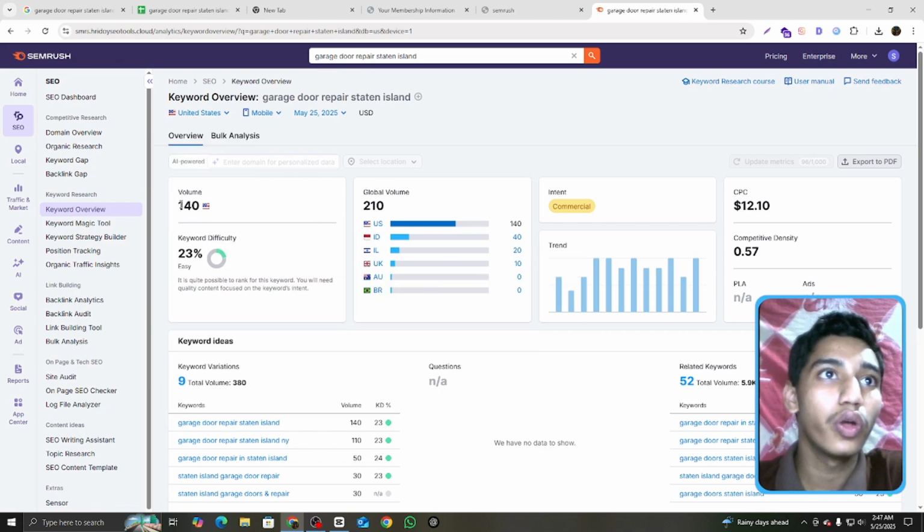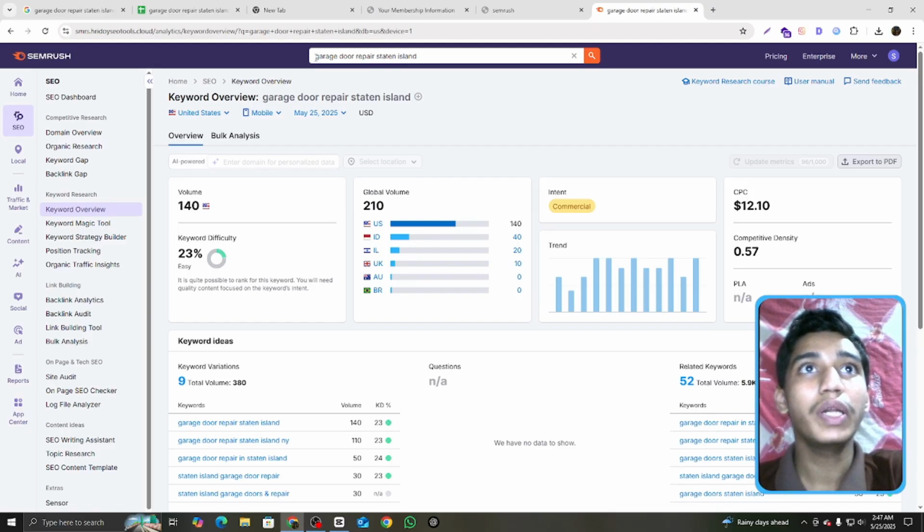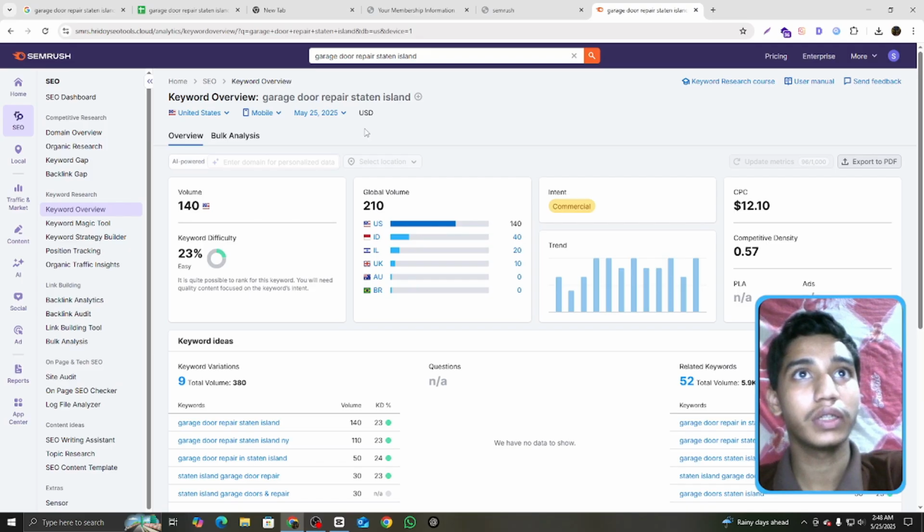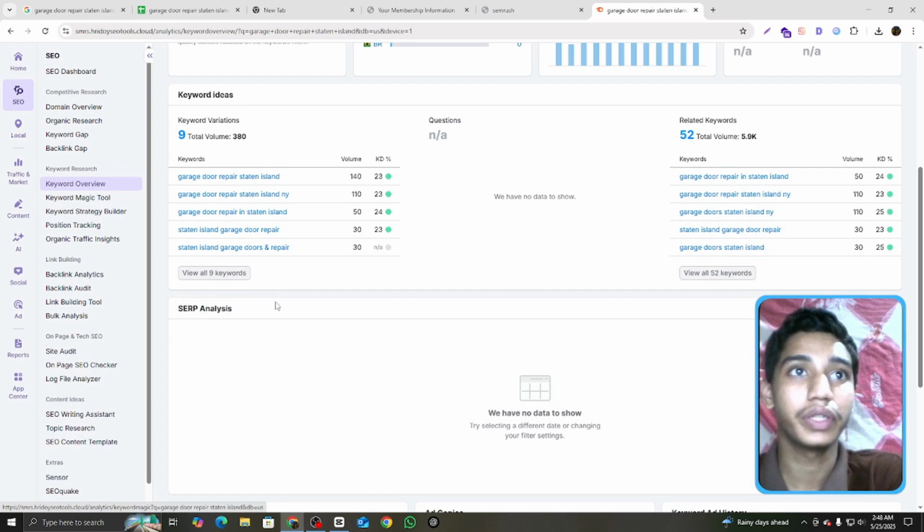And here it shows volume and KD. What is volume? Volume means how many people search this keyword, garage door repair Staten Island. This keyword is searched by 140 people, that's why it shows 140 volume. Secondly, 23% KD is important, but afterwards we will cover conversion, and I will share a related video.